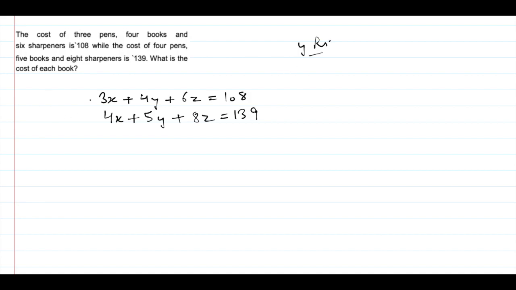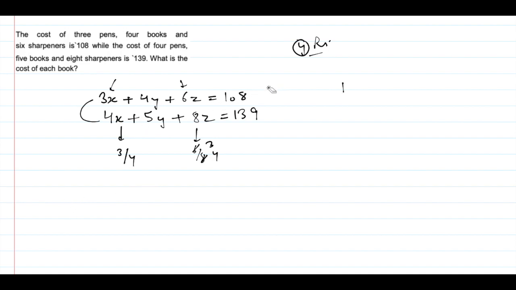Now you'll be thinking that these are two equations, how can we solve? We have 3 variables and 2 equations, we can't solve. But we have to find only y, and if we look at the ratio of the other 2 variables, the ratio of coefficients of x is 3 by 4 and this is 6 by 8, which is nothing but 3 by 4 if I cancel 2. So these two are equal.